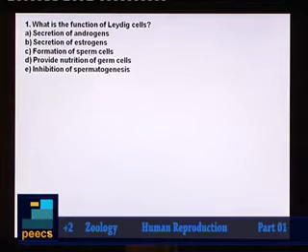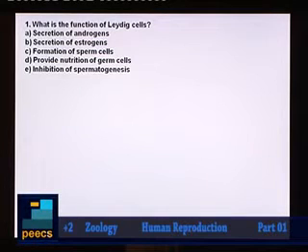Here you have a set of options. Option A, secretion of androgens. B, secretion of estrogens. C, formation of sperm cells. D, provide nutrition of germ cells. And option E, inhibition of spermatogenesis.